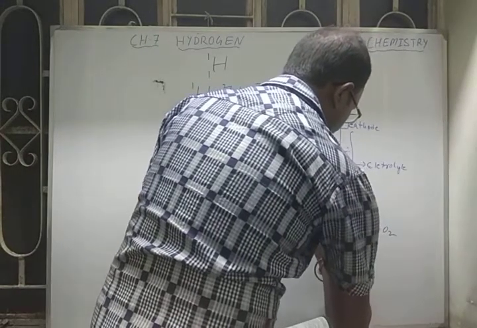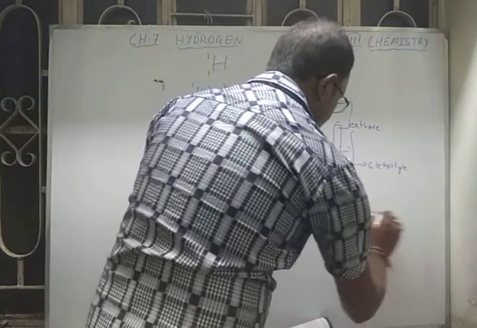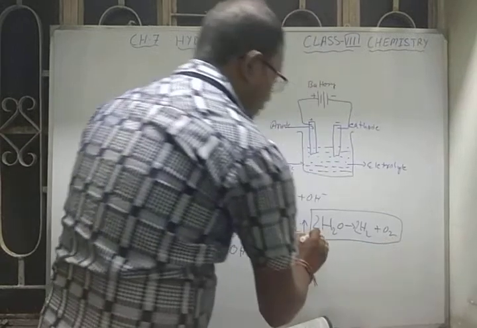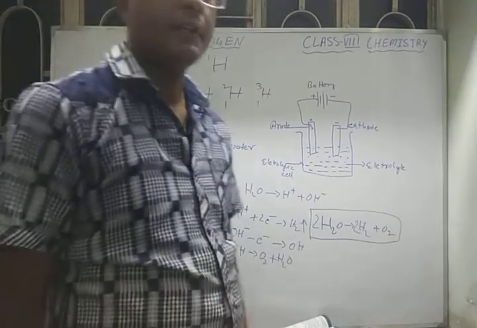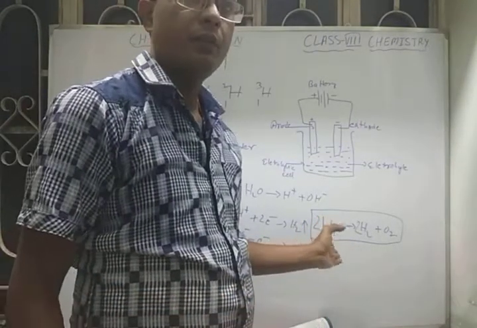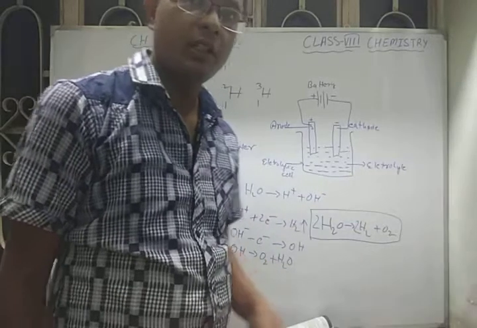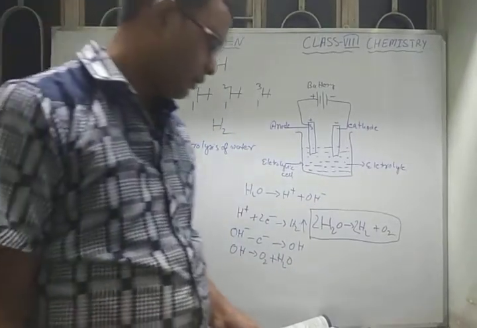For this you have to put a 2 here to balance the equation. So this is the complete reaction of electrolysis of water, where hydrogen and oxygen are separated from water. It is ultimately a decomposition reaction where electricity is used.